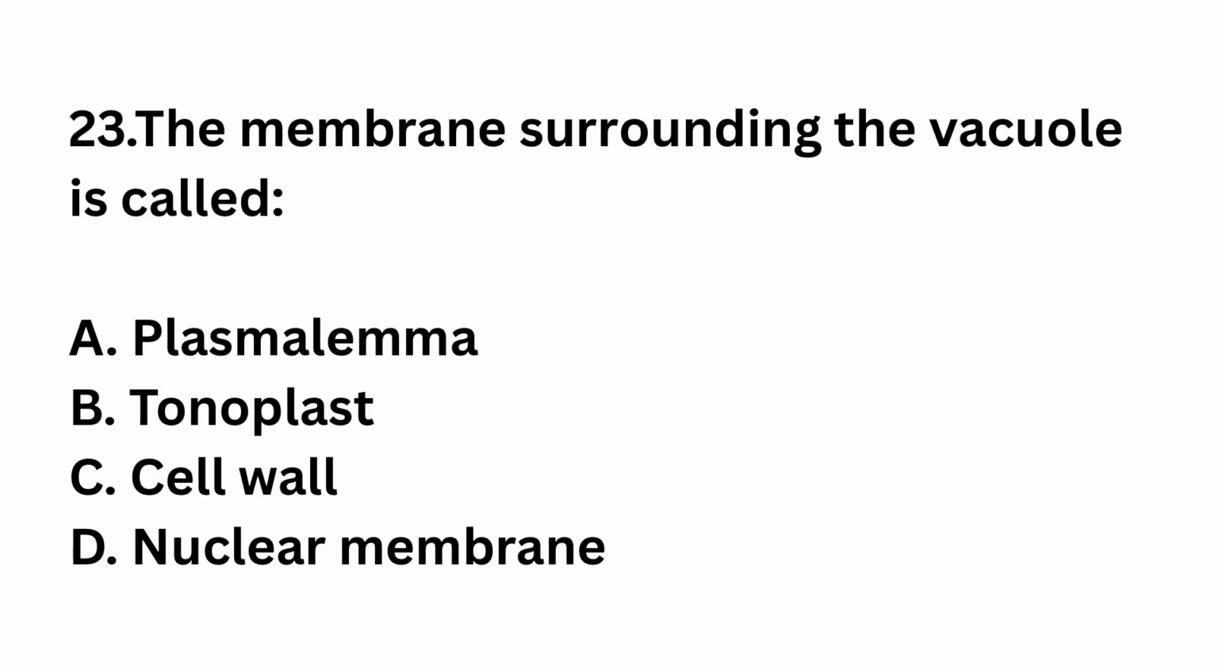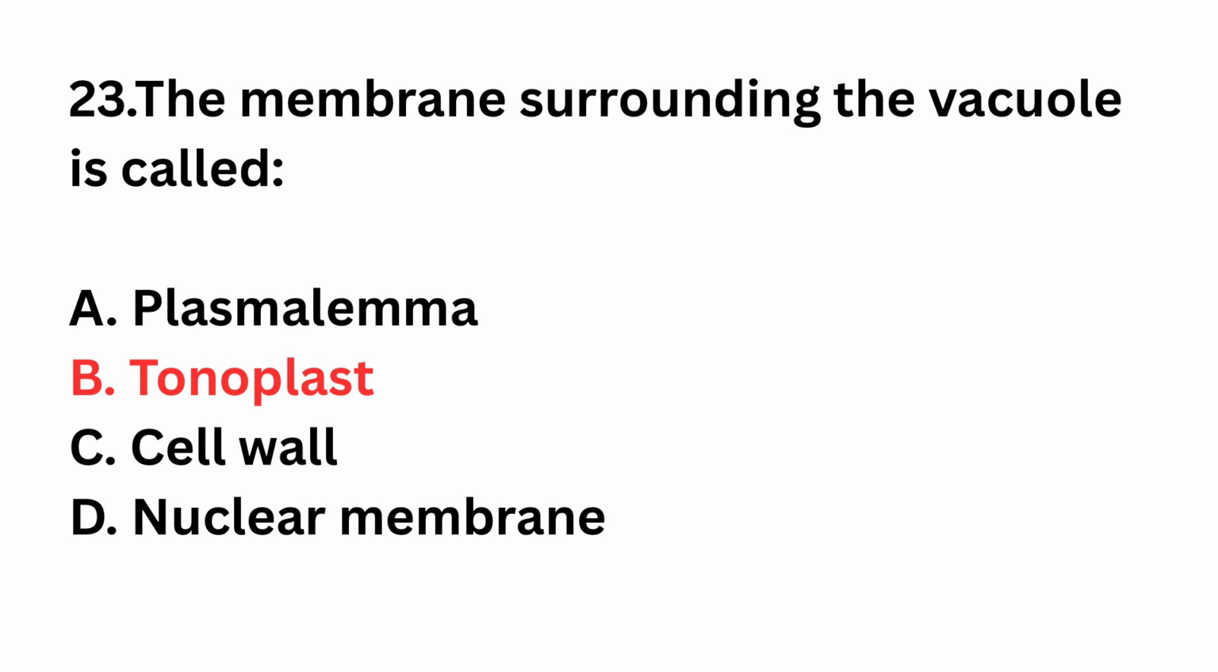Question number 23. The membrane surrounding the vacuole is called plasma lemma, tonoplast, cell wall, nuclear membrane. The right answer is option B, tonoplast. Tonoplast is the vacuolar membrane.